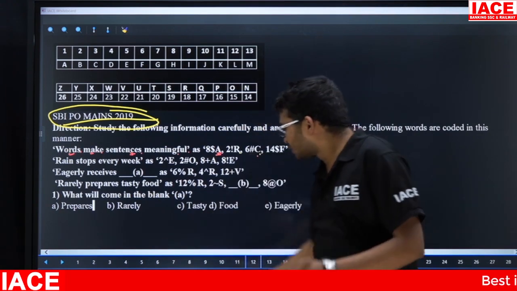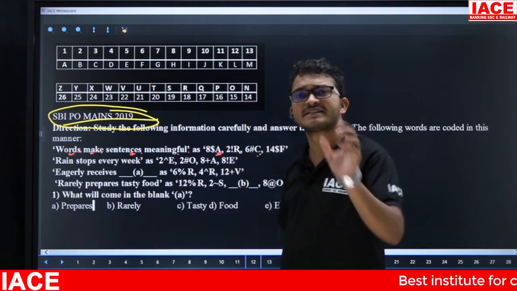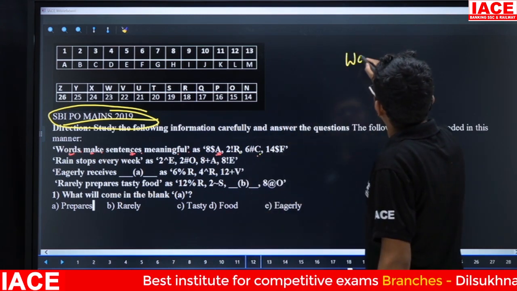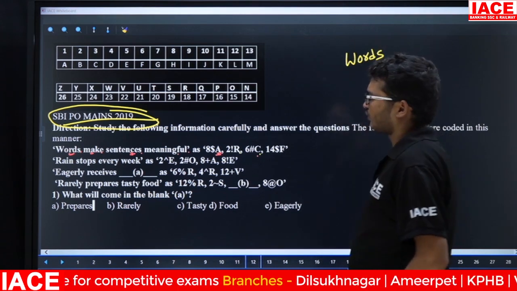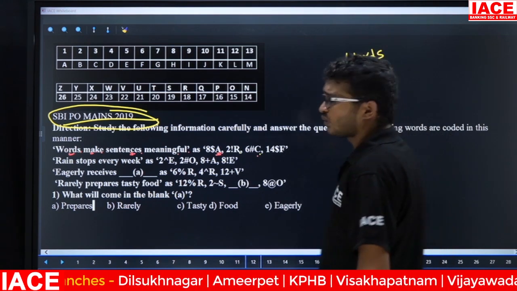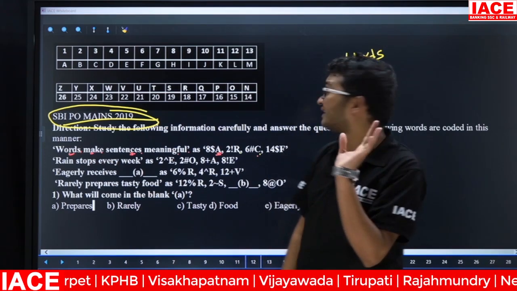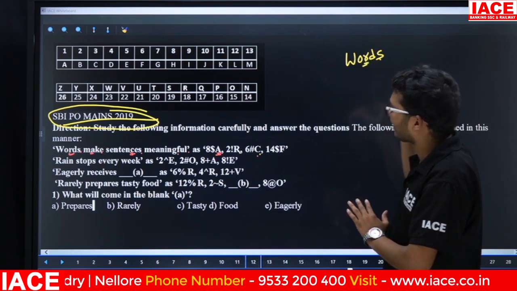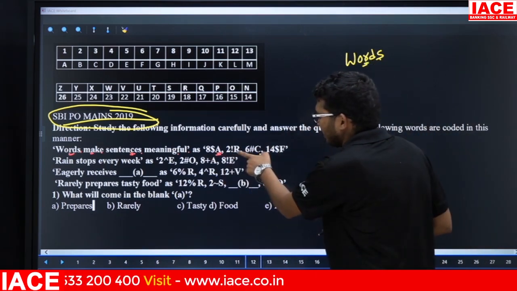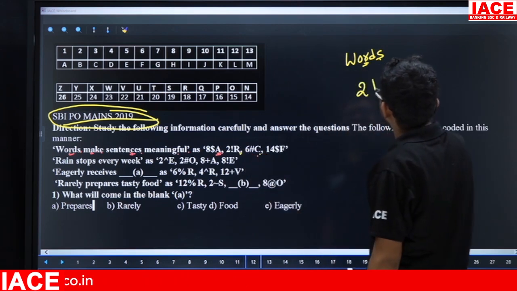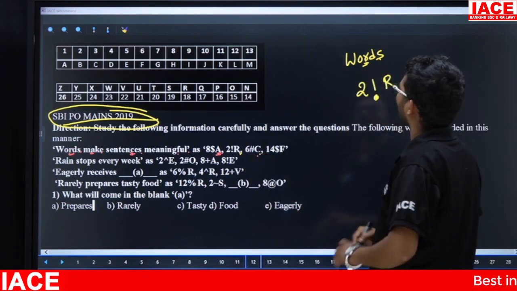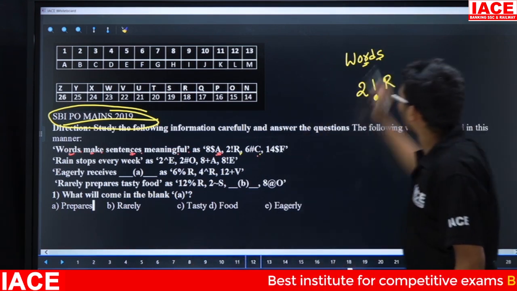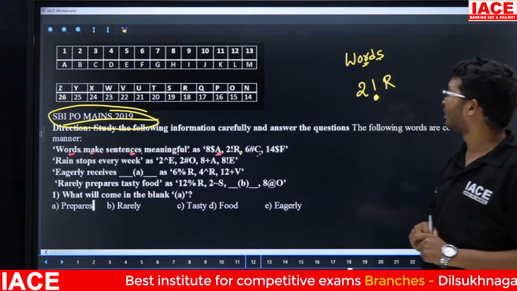If we know the logic for the letter, simply take the default code. Suppose my question is, what is the code for words? Here we know the logic for the letter: from the right hand, the third letter. Counting 1, 2, 3, that is R. In the first line, R is present in only one code, so the answer is 2 exclamatory R. Now by using words, how are we going to get 2?